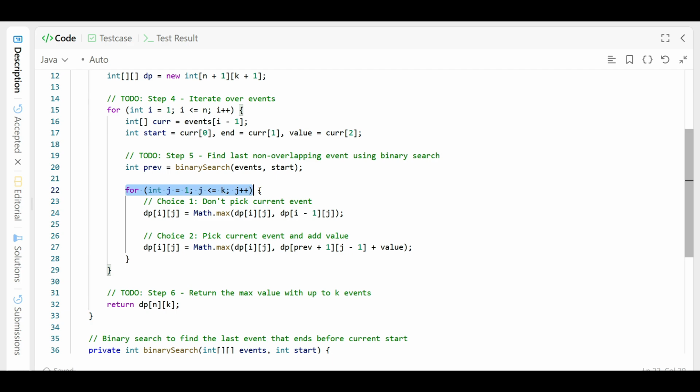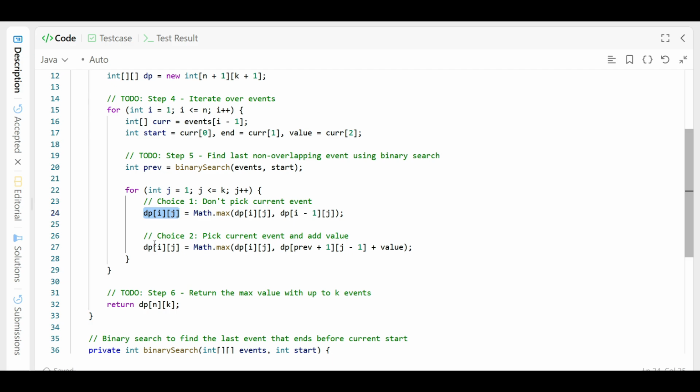Now it's time for the picks. Either you choose the current event or you don't. If you don't pick the current event, you take the max of dp[i-1][j] and store it here.